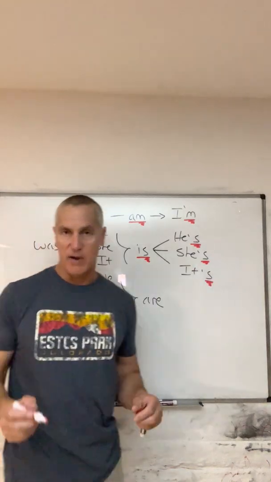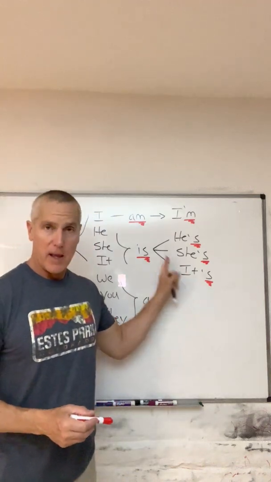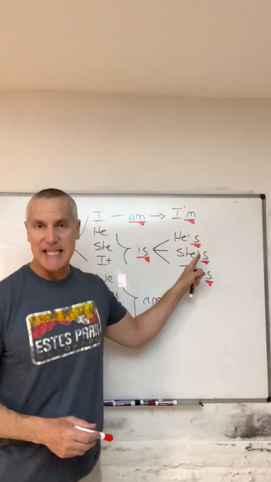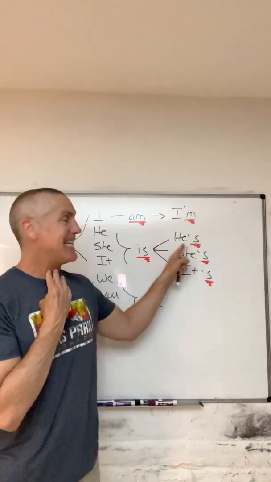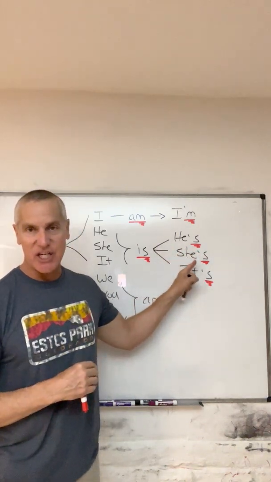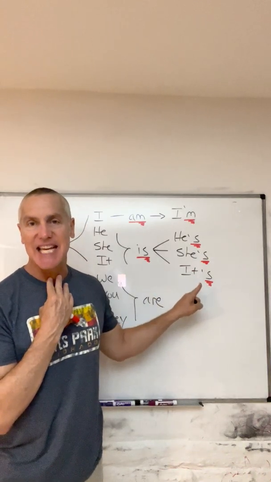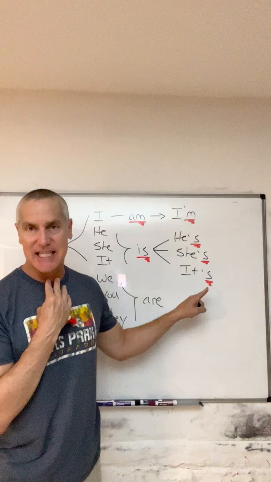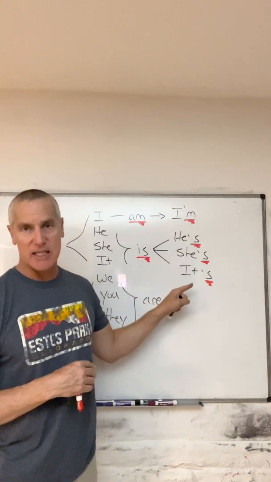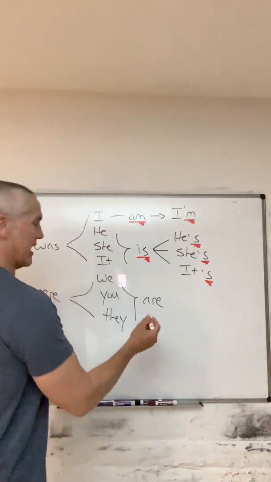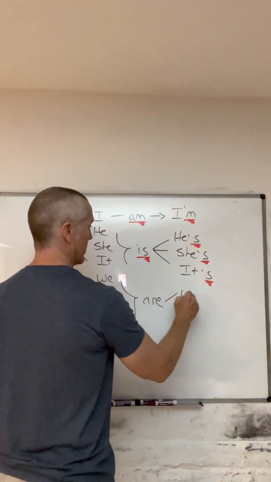And remember, we have a little different sound here. He is, he's. You can feel the vibration in your throat. Z, he's, she's. This one, no vibration, like this. It's, he's, she's, it's.